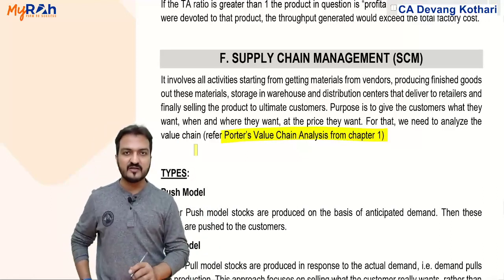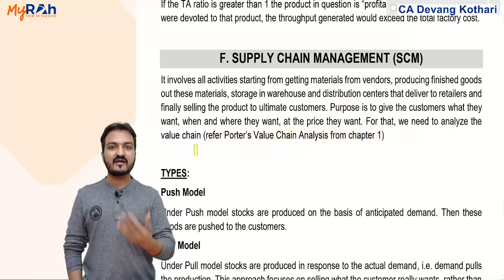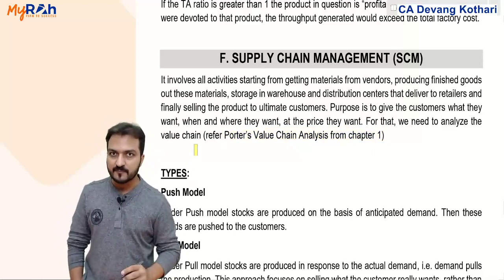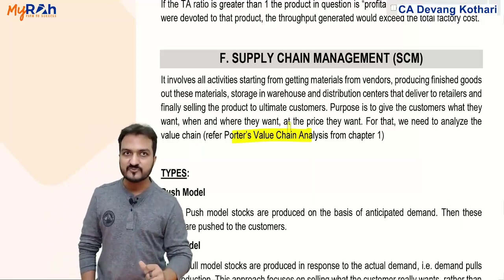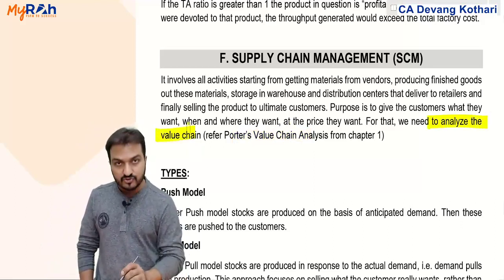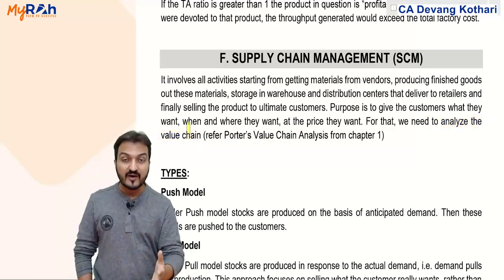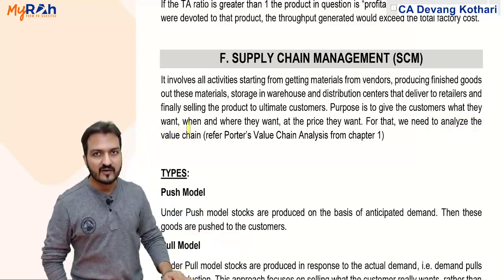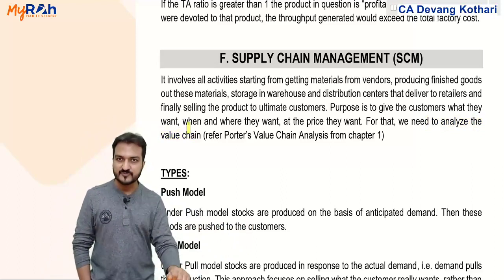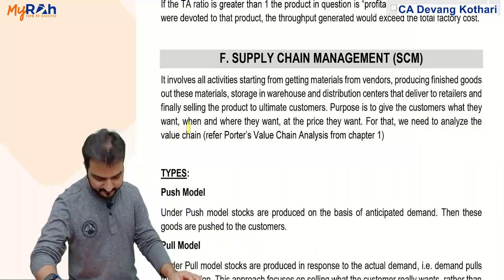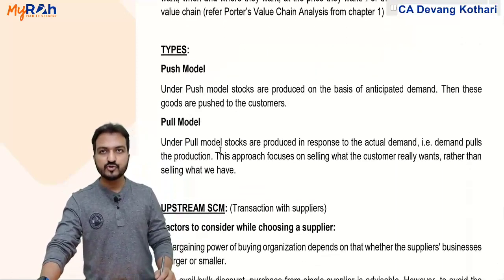Porter's value chain analysis, value chain model, says that you identify the activities which are adding value to the customer. That adding value to the customer is basically part of supply chain management. We need to analyze which activities are adding value and which are non-value added, and try to eliminate the non-value added activities. This whole process becomes my supply chain management. Done? Okay.